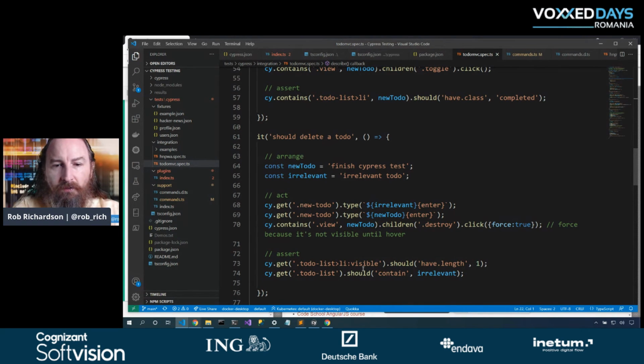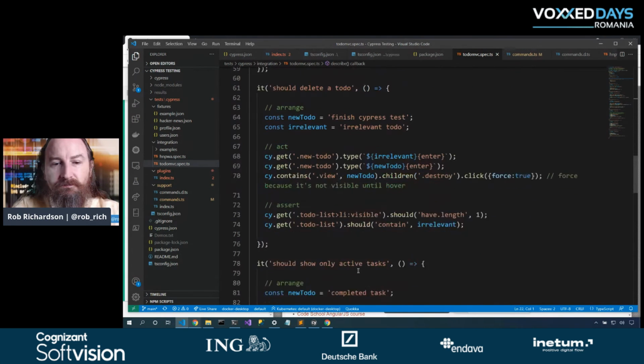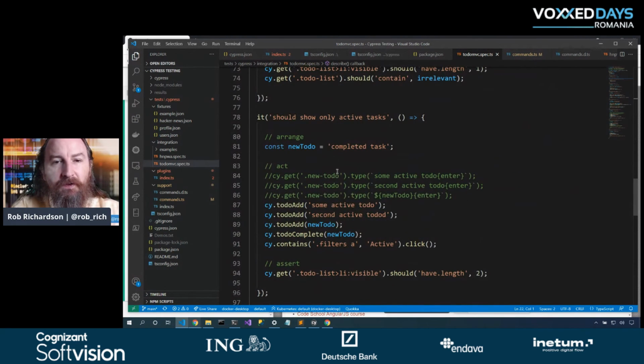And so now if we go look at our list, we should only have one, and that one should be our relevant to-do. Double checking that we didn't accidentally delete the wrong to-do. That was great. We were able to click on a button even though it wasn't visible on the page and interact with our page as a user would. Now let's start doing our filtering processes.